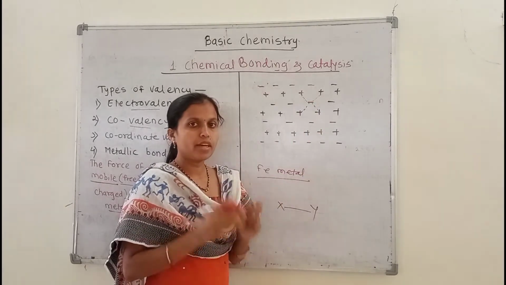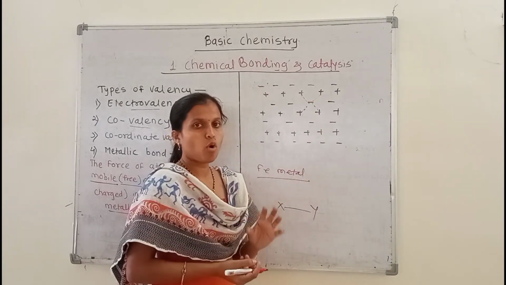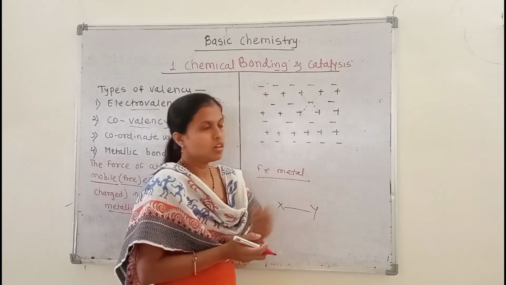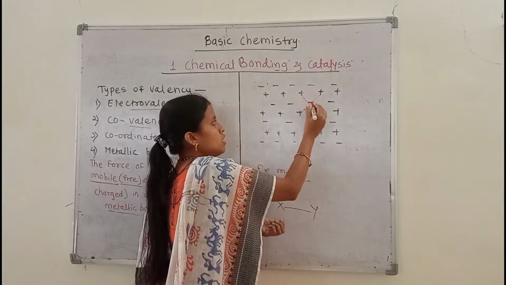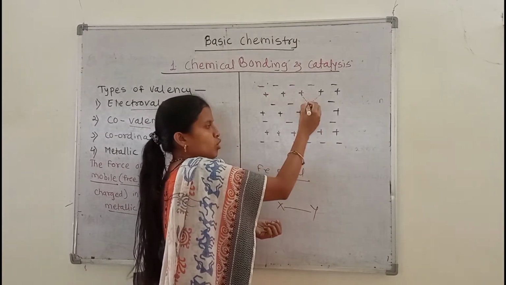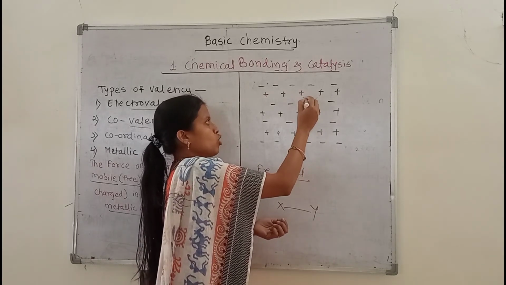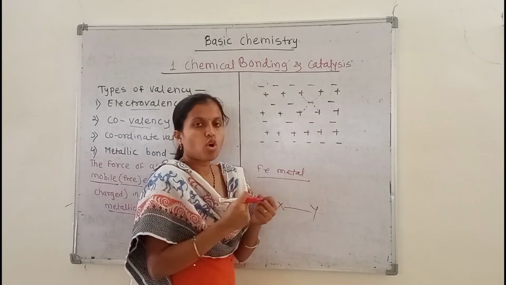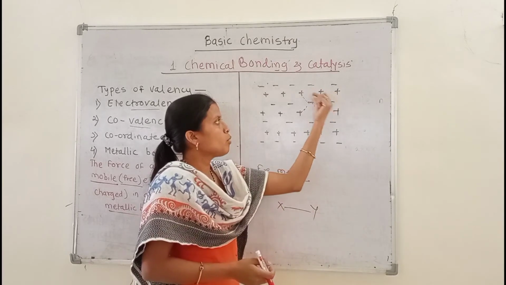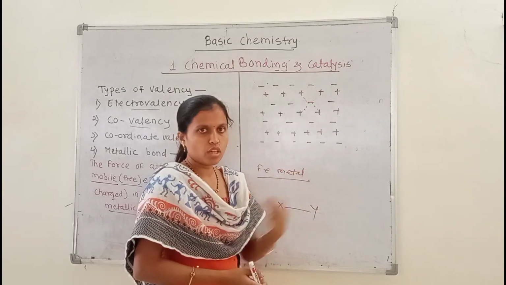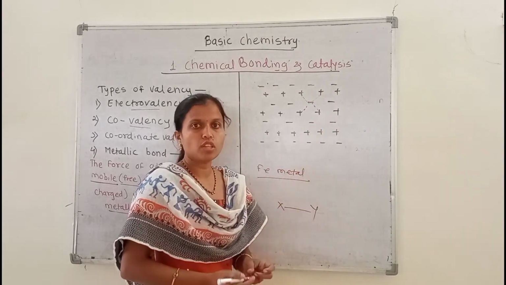That's why metallic bonds are very strong bonds. Any electron has a strong bond with the positively charged nucleus. So metallic bonding is very strong bonding.